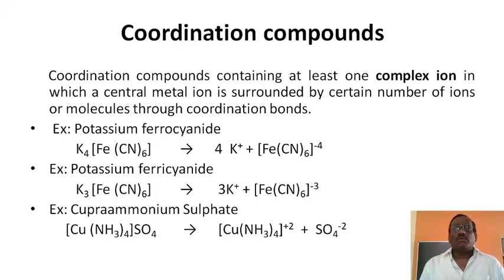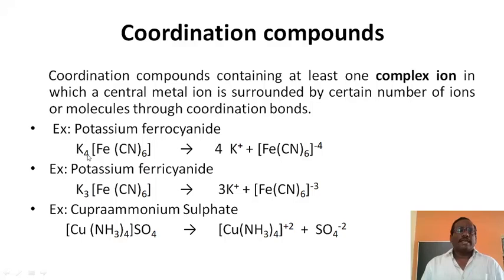Whereas coordination compounds are also double salt like compounds, but with the presence of one special type of ion in it, called the complex ion. That means coordination compounds are compounds containing at least one complex ion, in which a central metal ion is surrounded by a certain number of ions or molecules through coordination bonds.